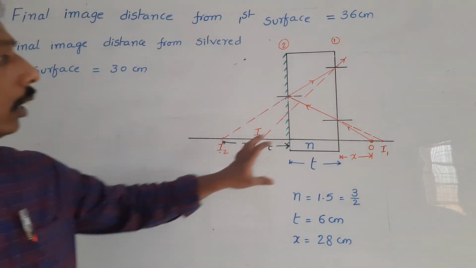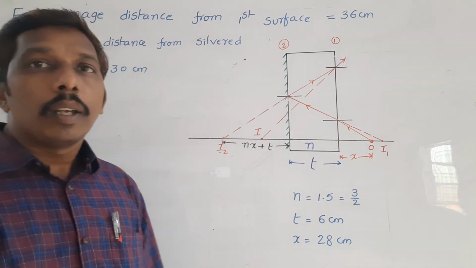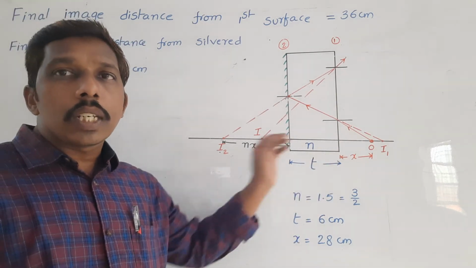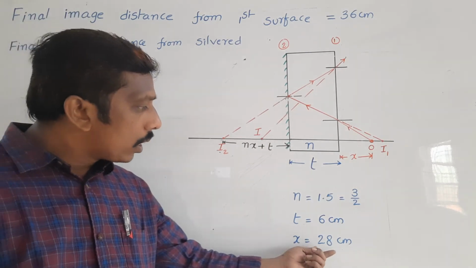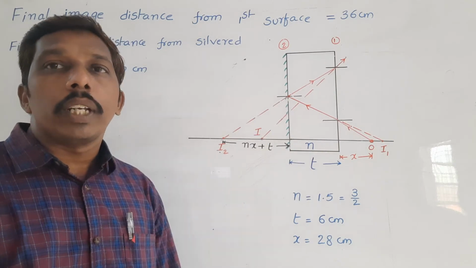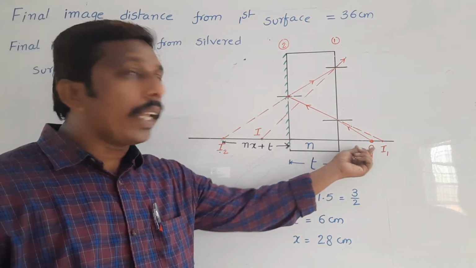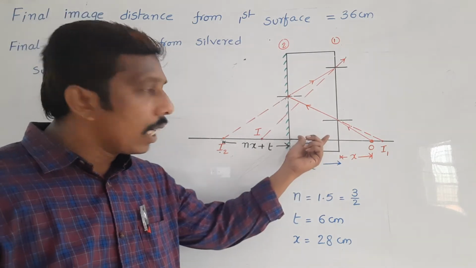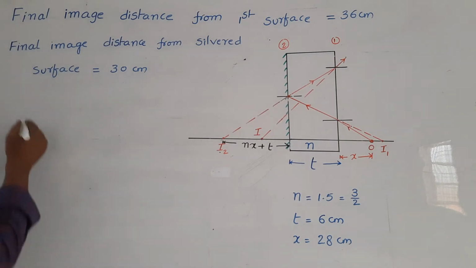Suppose there is no change in the medium, and the object is in front of the mirror. Then the image distance is equal to the object distance. So here the object distance is 28 centimeters from the surface. So from the mirror it is actually 36. But here a shift will take place because of this glass slab. First calculate the shift.